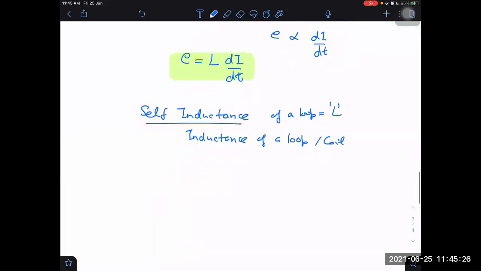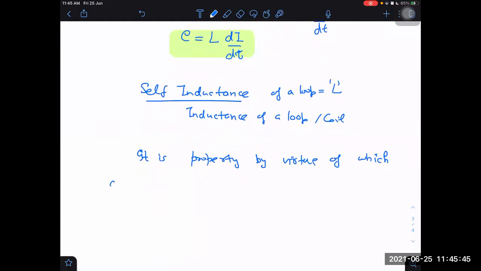What is this self-inductance? What is its property? Self-inductance is a property by virtue of which a conducting loop or solenoid, or rather than saying these things, why don't I just say the word inductor?